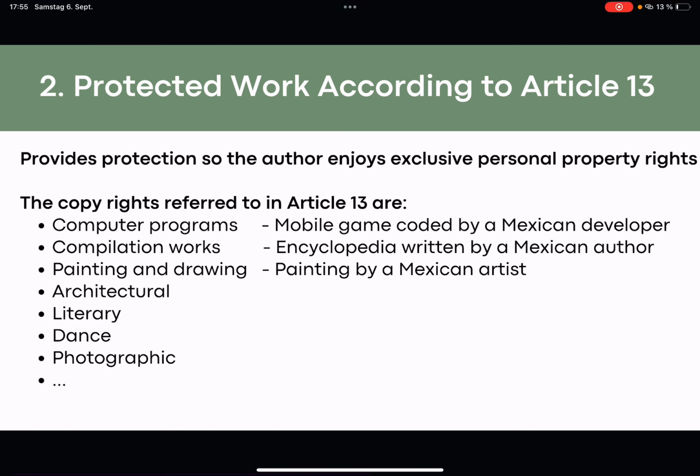Protected work according to Article 13. It provides protection so the author enjoys exclusive personal property rights. The copyrights referred to in Article 13 are computer programs, for example mobile games coded by a Mexican developer, compilation work, encyclopedias written by a Mexican author, painting and drawing, such as a painting by a Mexican artist, architectural, literary, dance, or photographic works, and there are many more.